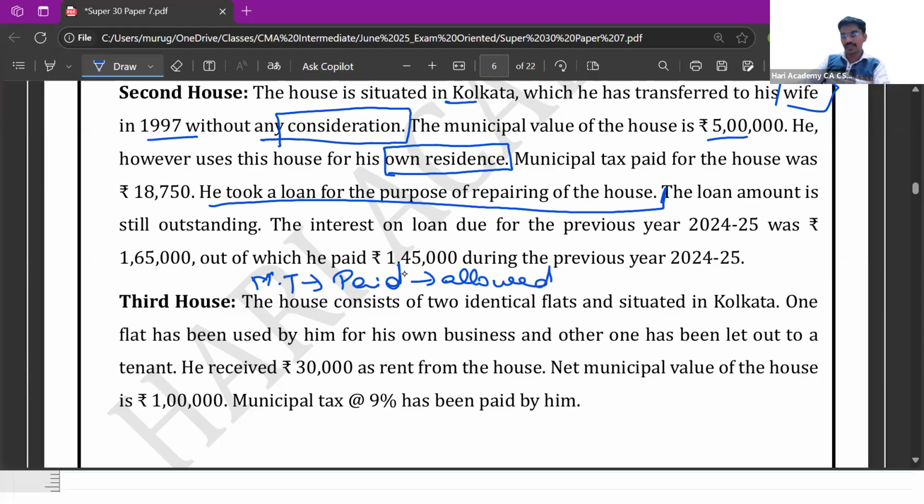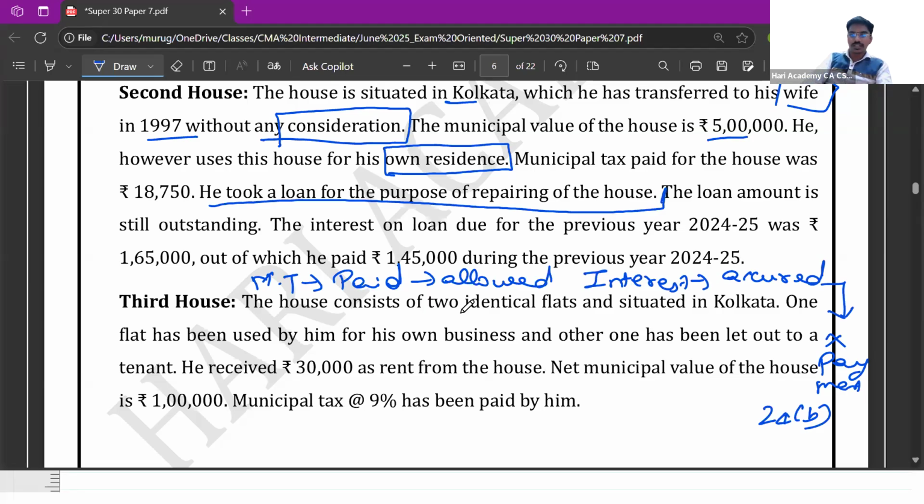In case of interest, whatever is accrued for that period is allowed, and there is no embargo on payment in section 24B.